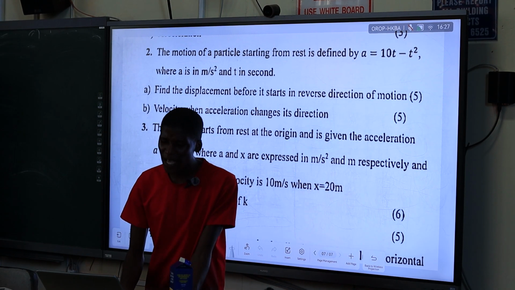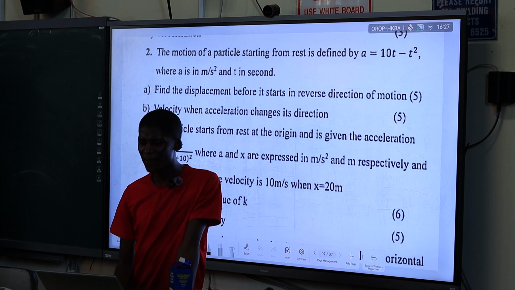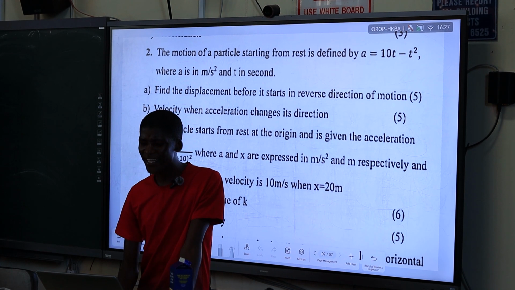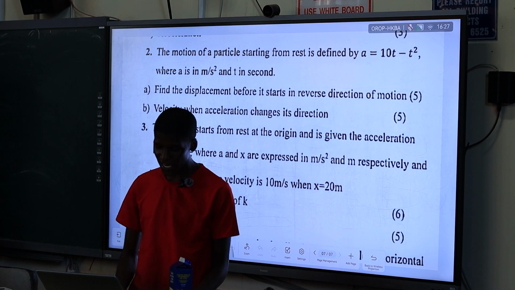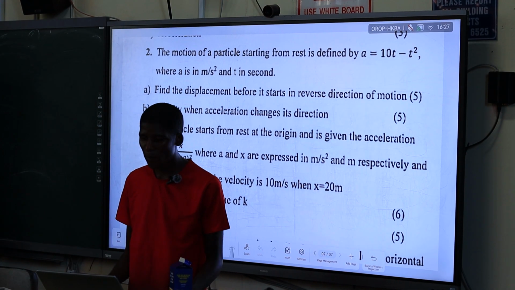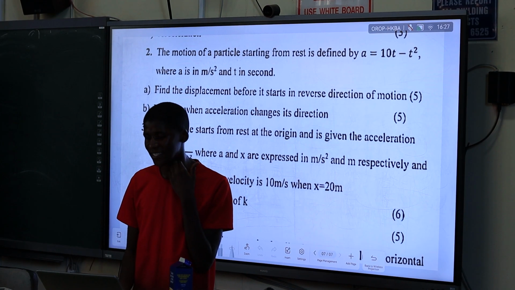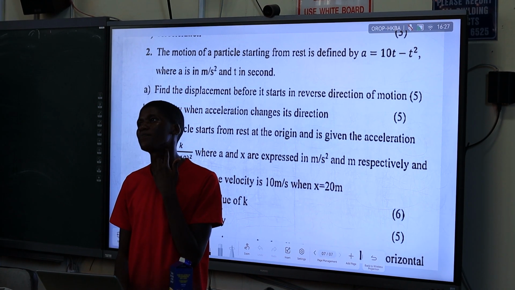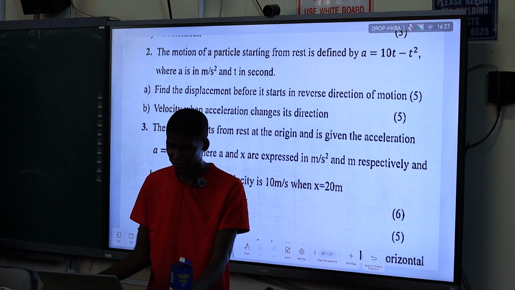So now you get the question. The motion of a particle is defined by 10t minus t squared, where a is in meters per second squared and t in seconds. How can we find the displacement before this object starts its reverse motion? How do we find the displacement before the object starts its reverse motion? Where does the reverse motion begin?